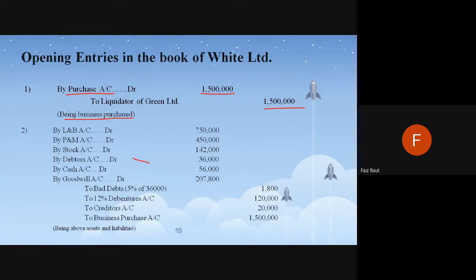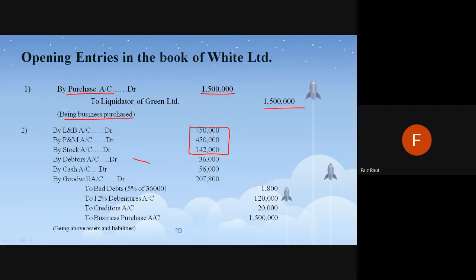All the assets and all the liabilities in one shot: land and building, plant and machinery, stock, debtors, cash, goodwill. Now pay attention here. Land and building, plant and machinery, stock: these three amounts have been taken from the additional information given in the question. You remember there was a finance team of White Limited. They decided that plant and machinery is more, land and building is more, stock is less, so they revalued all these three assets, and after revaluation they came to this conclusion.